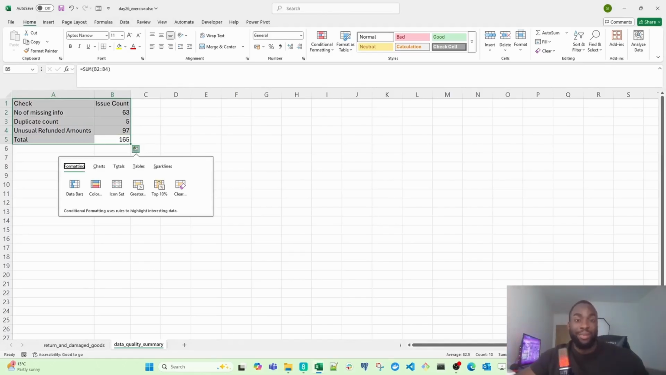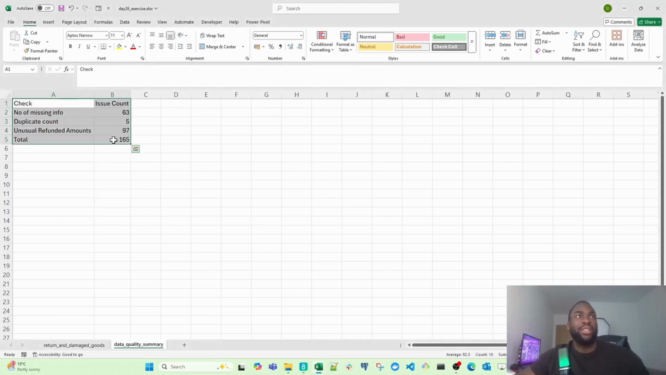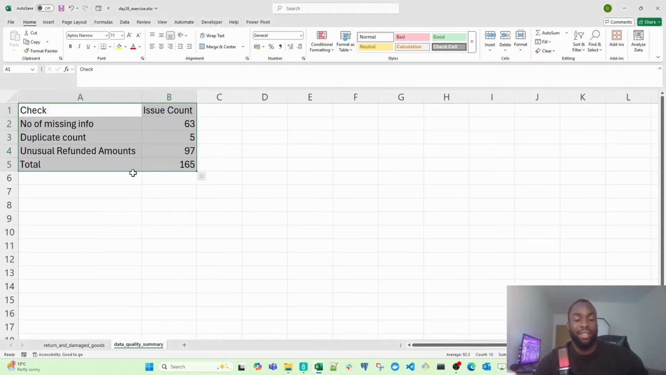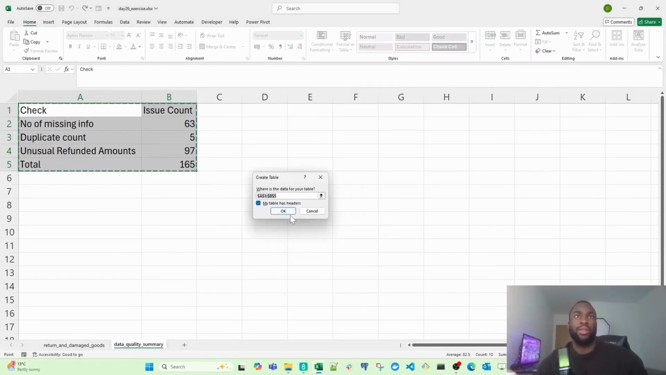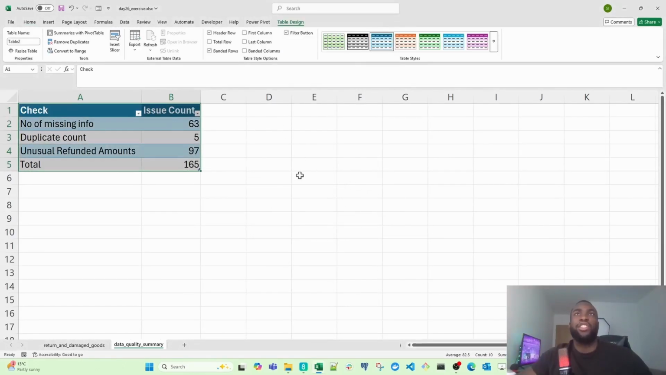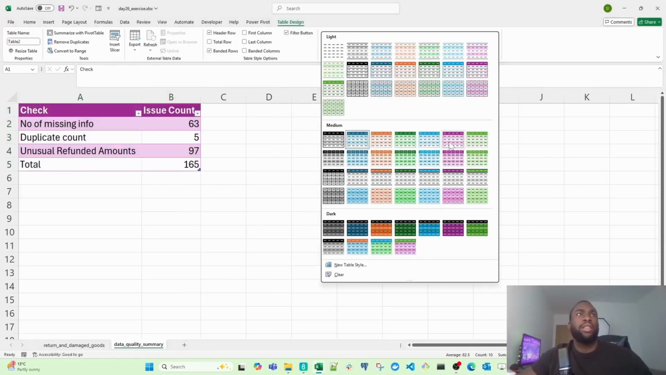We want to format the table. So let's make this visually clean and easy to read. I'm going to select my entire data set and then hit Control T so that I format this into a table, and then make sure my table has headers is selected. Click OK. I'm going to change the table style to okay, let's pick this.